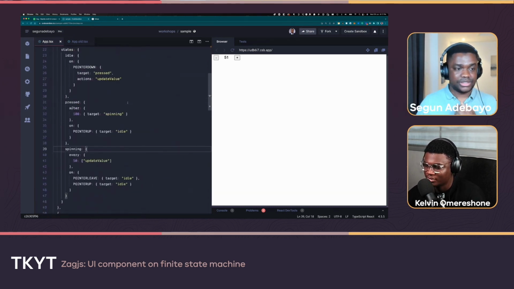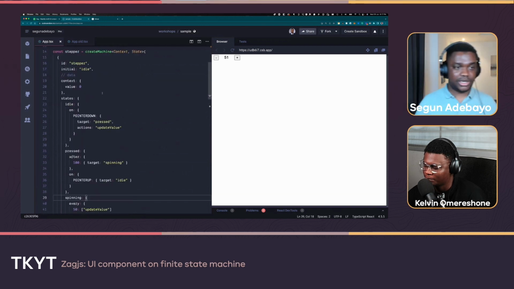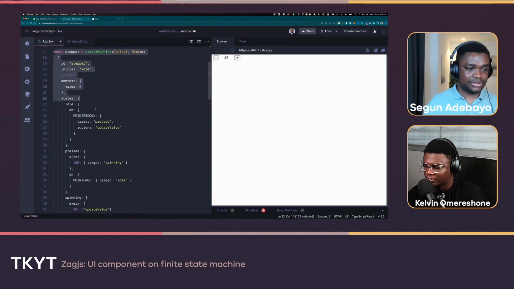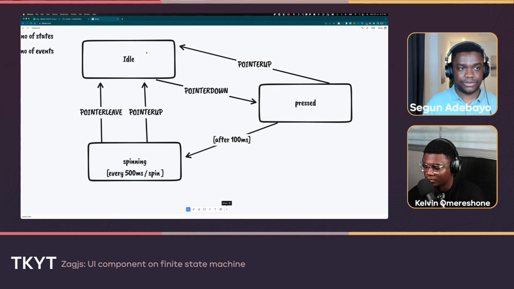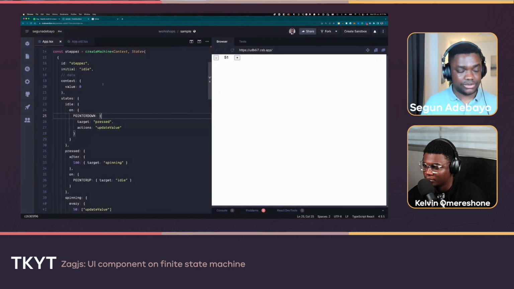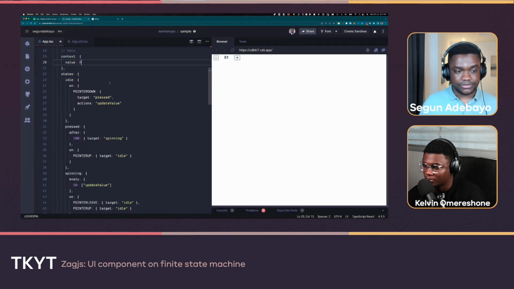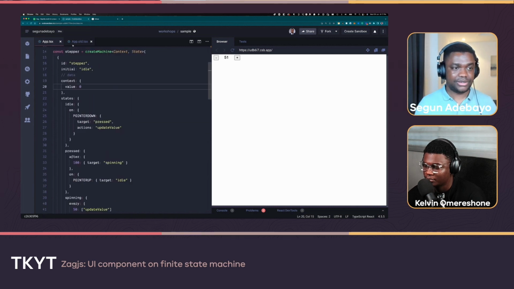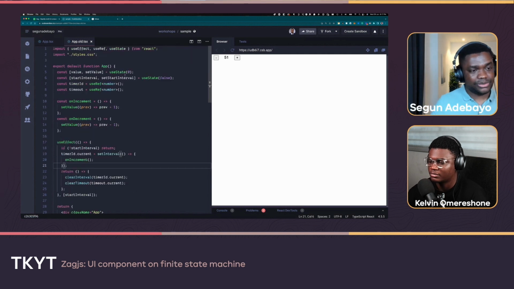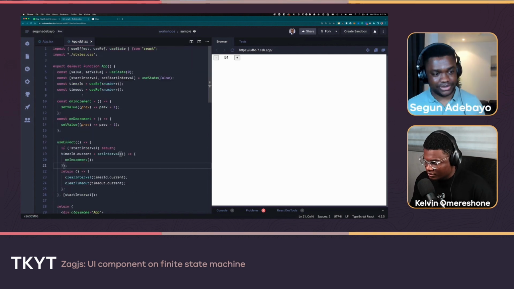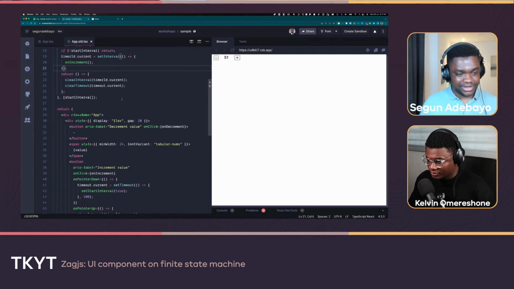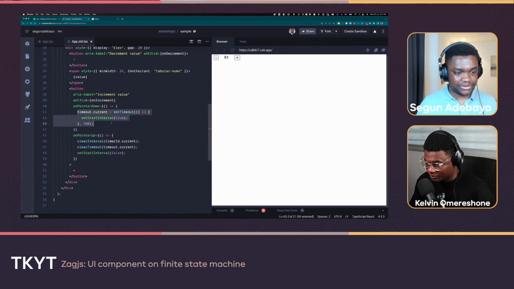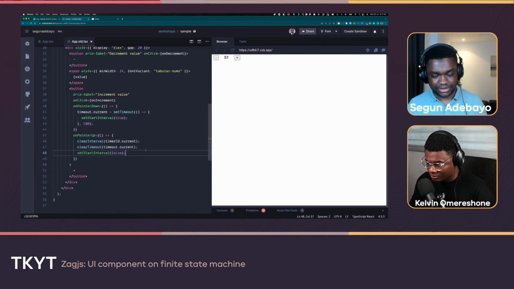So this is the difference between, again, this is the before of the machine. Basically, it started with a diagram, taking the diagram, turning that into code in here, and modeling all of the state transitions and everything in there. And this is the old one where we had a couple of states, effect refs, increment, decrement. Then it's a couple of states again to clean up and a couple of functions to clean up all the interval and timeouts.